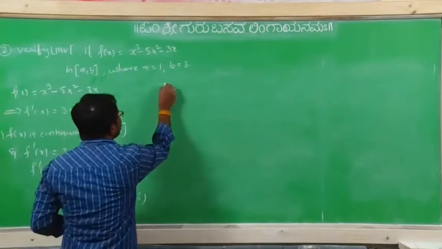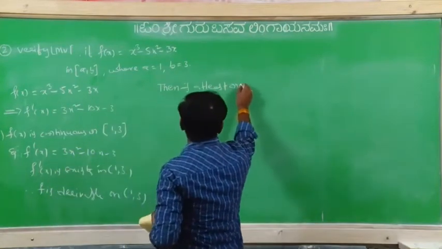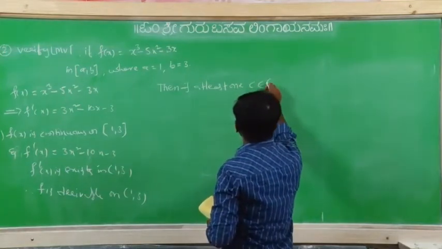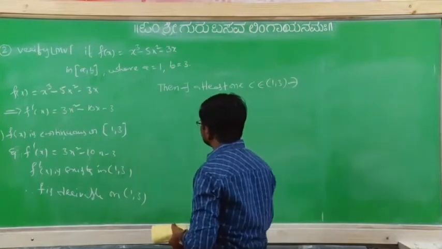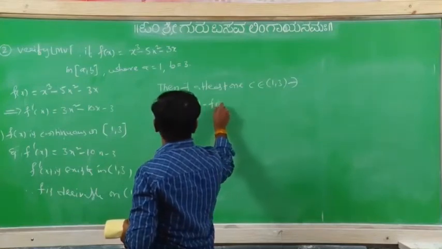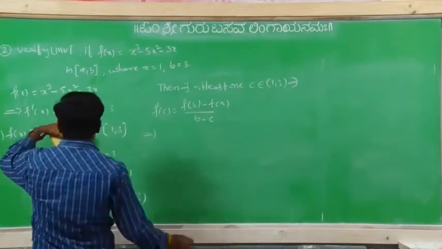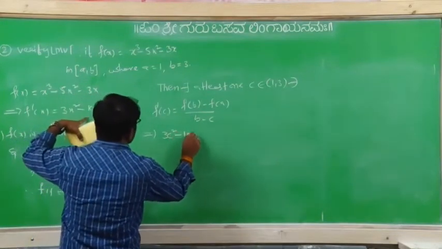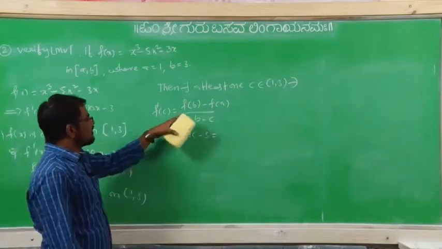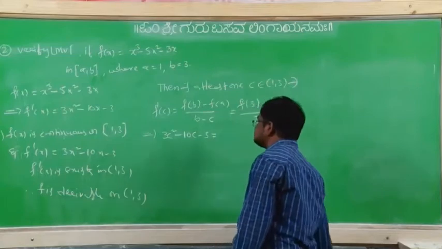Next we can write simply what? Then there exists at least one point c which belongs to 1 comma 3 such that f dash of c equal to f of b minus f of a by b minus a. That implies f dash of c, 3c square minus 10c minus 3 equal to f of b, means here f of 3 minus f of 1 by 3 minus 1.